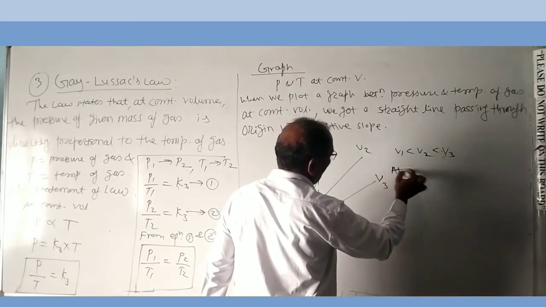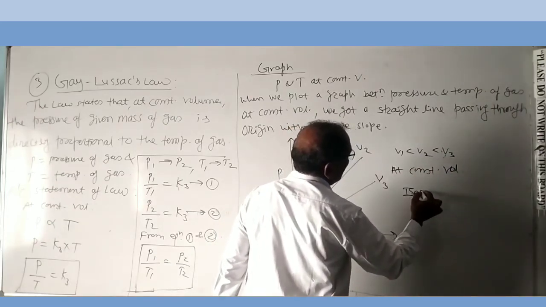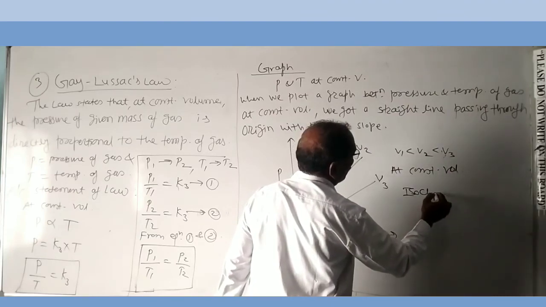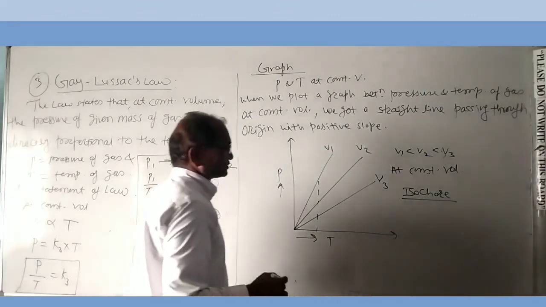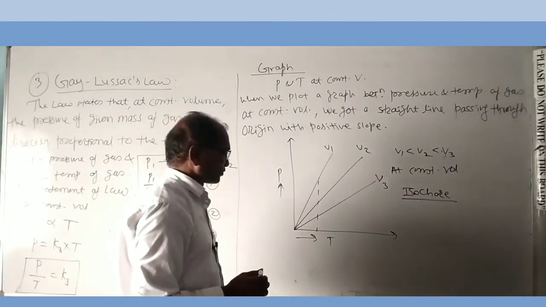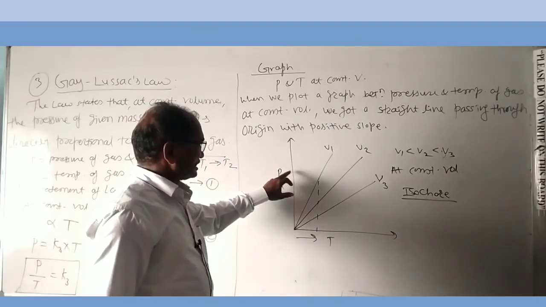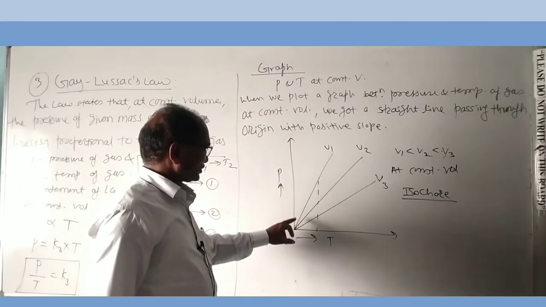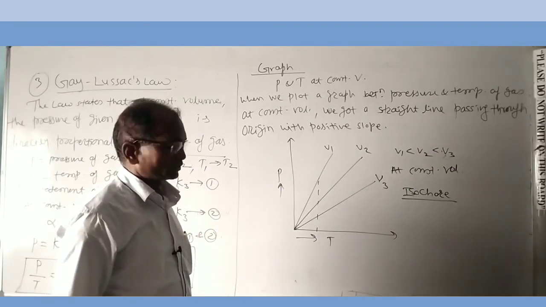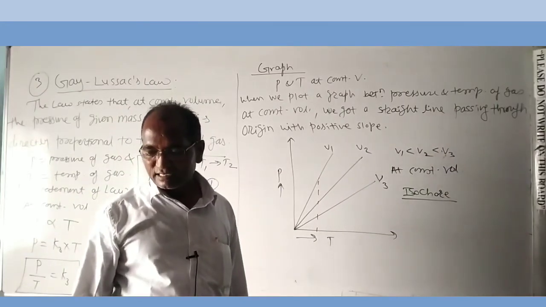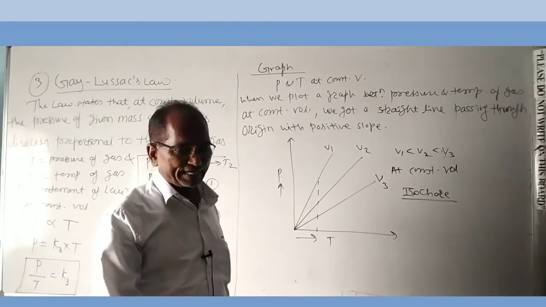The graph is at constant volume, therefore it is called an isochore. Iso means constant and choric means volume. Pressure is higher, volume is lower. Pressure is lower, volume is higher, because pressure is inversely proportional to the volume. This is the graphical representation of Gay-Lussac's law or PT law.